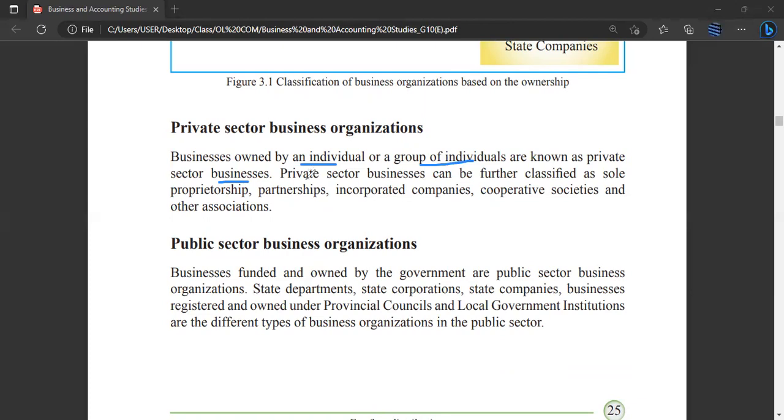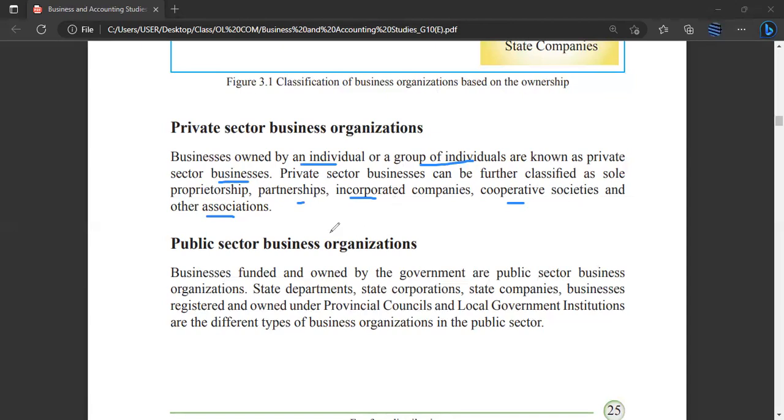Private sector businesses can be further classified as sole proprietorship, partnership, incorporated companies, cooperative societies, and other associations. So are you all clear with the private sector business organization? Yes, sir.